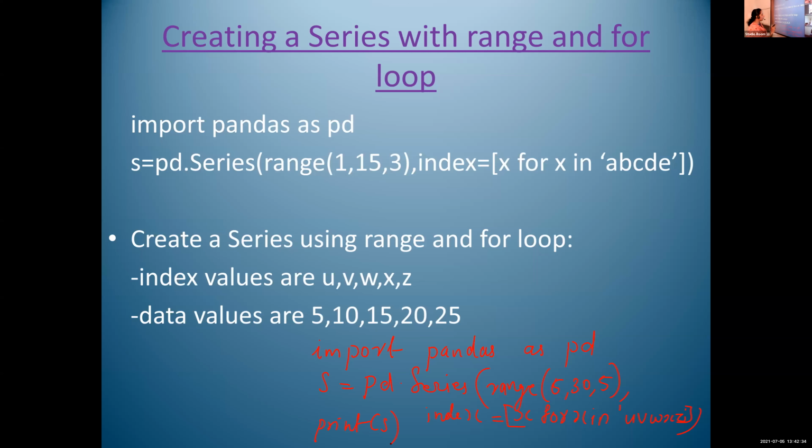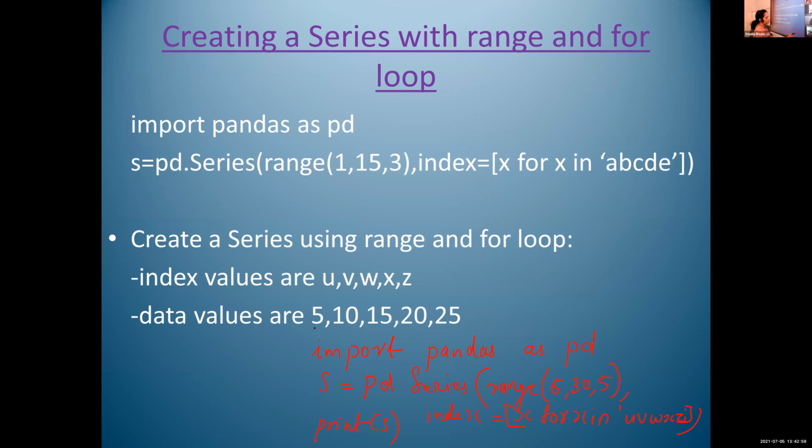That means it will start from 5 and end at 30. The end value is 30 and the incrementation value is 5. So the first value is 5. After that it is incremented by 5, so the next value is 10. Next it is 15, then 20 and 25. 30 is not included. End values are not included in the range function.